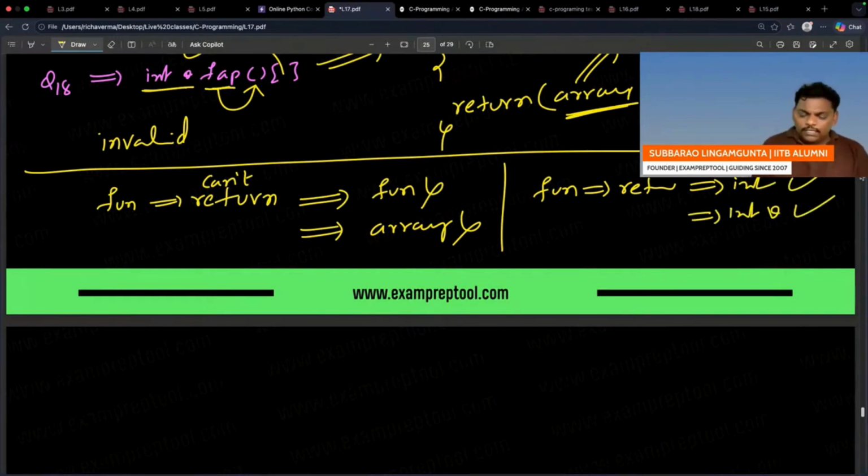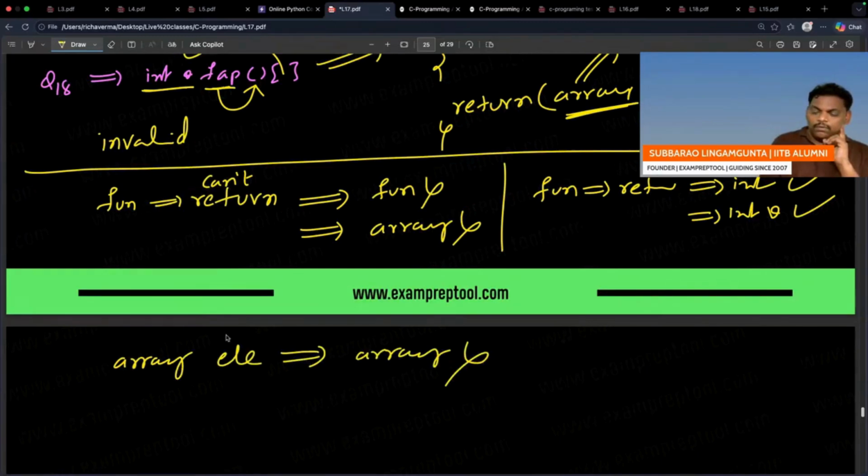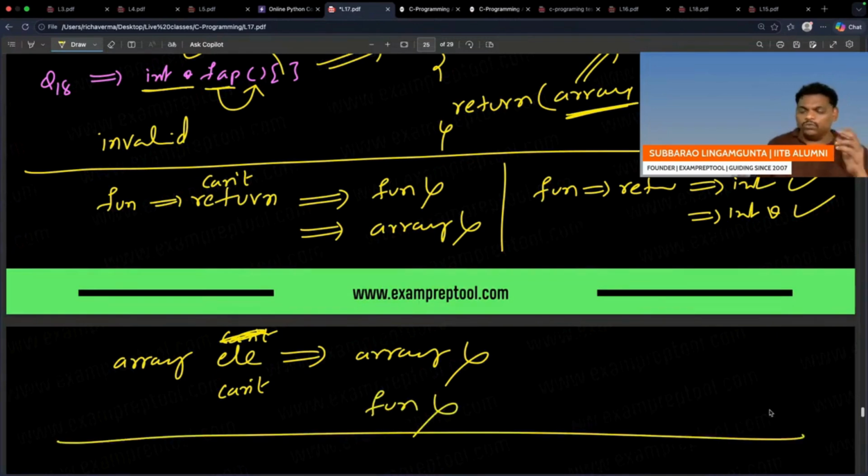In a similar way, array elements cannot be arrays. Array elements cannot be functions. Be careful. These two things only, indirectly, directly, these two things only.